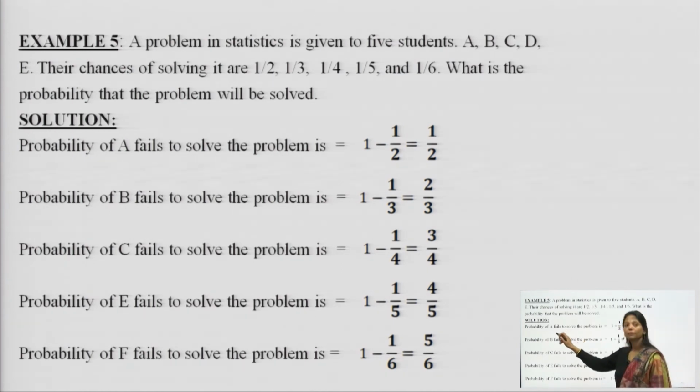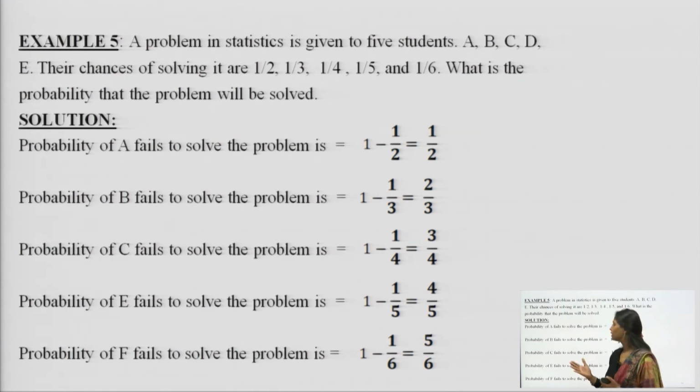So, what is the probability if A fails? We know that the highest probability is 1, as we have already discussed. The highest probability of any question is 1, that is 100%, which means it can be solved 100%, or the occurrence of an event is 100%. Whatever the chances, whatever the environment is, there is a 100% chance of occurrence of an event.